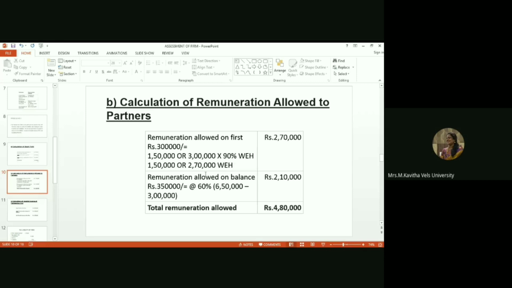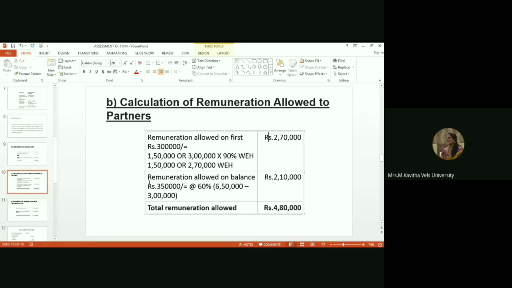So the higher amount here is 2 lakh 70,000, so we take 2 lakh 70,000. This is the rule, and it is applicable to all the sums. To calculate the remuneration allowed to partners, for the first 3 lakhs, we calculate 1 lakh 50,000 or 3 lakh into 90 percent, whichever is higher. We take here 2 lakh 70,000.